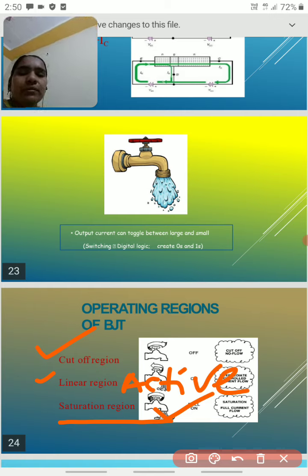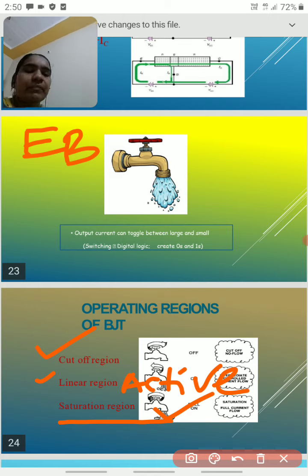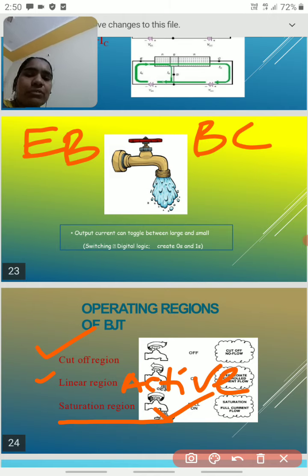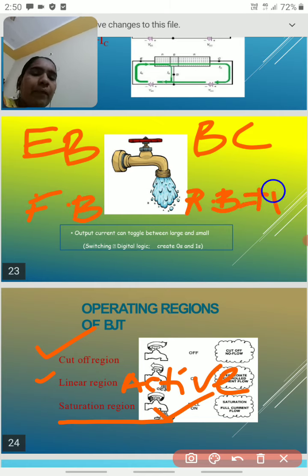First we take the emitter base junction and base collector junction. Maximum transistors are operated with the emitter base junction in forward bias and the collector junction in reverse bias, and automatically we get the amplified signal.